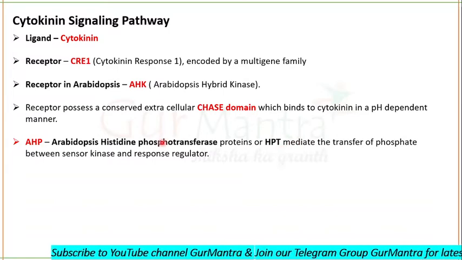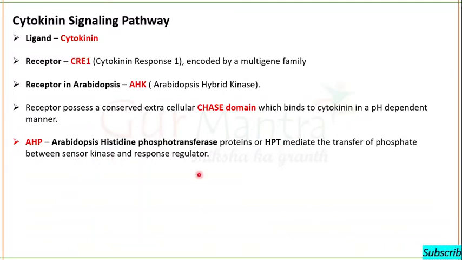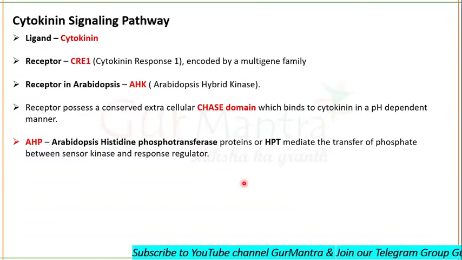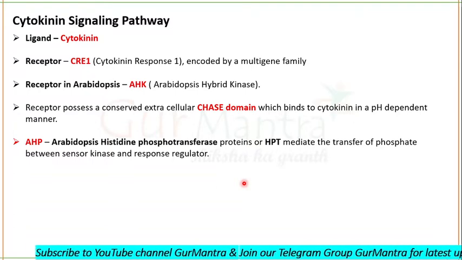One important protein, AHP, also known as Arabidopsis histidine phosphotransferase or HPT, mediates the transfer of phosphate between the sensor kinase and the response regulator domain. Now you need to understand what is the sensor kinase and the response regulator component.